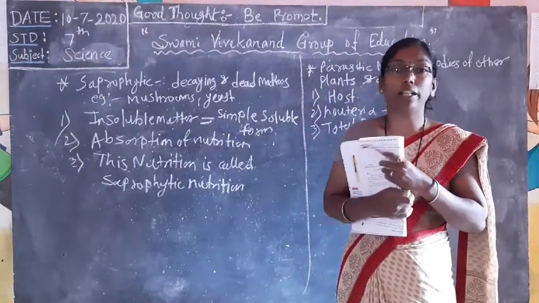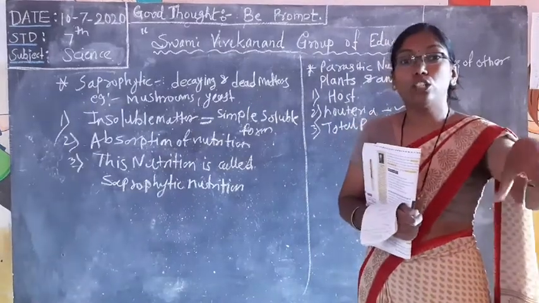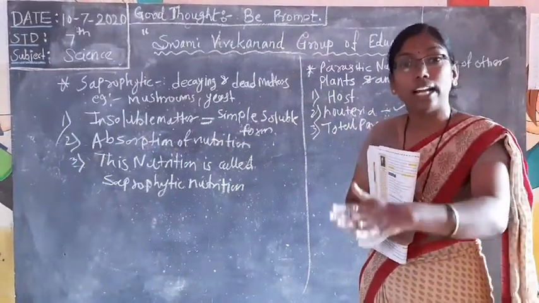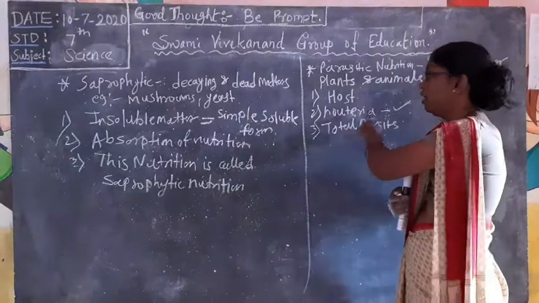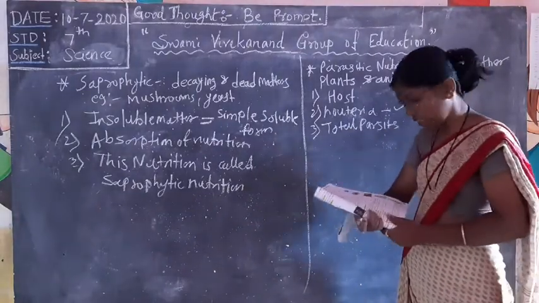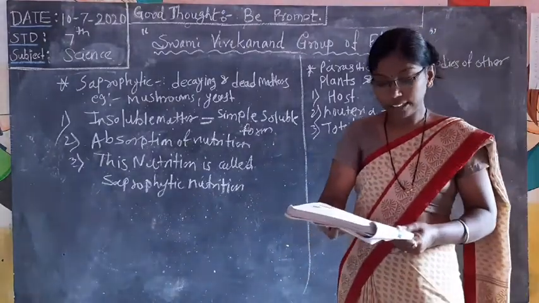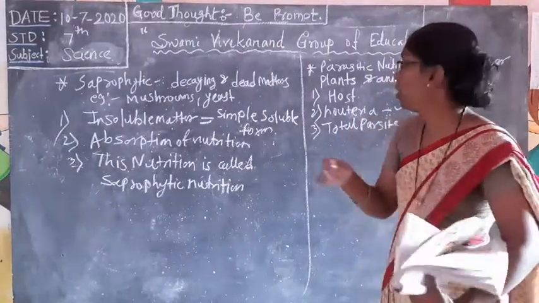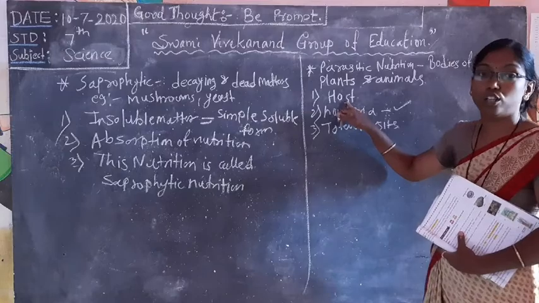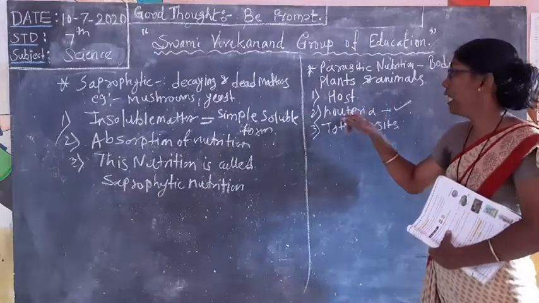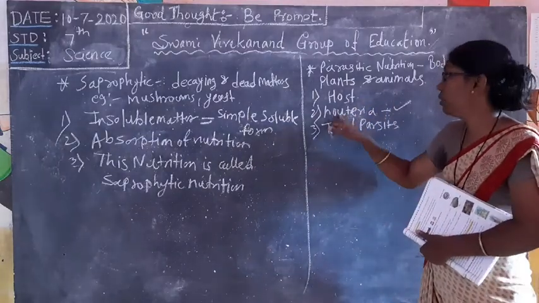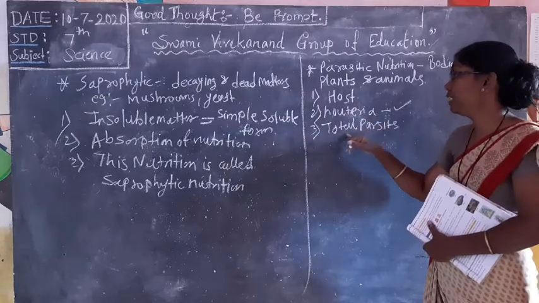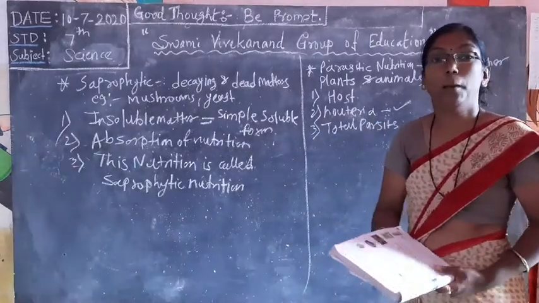Special structures are there so that they can live on that host, and these will be called haustoria. These plants are called total parasites because they totally depend on the host, and to live there they have special structures called haustoria.